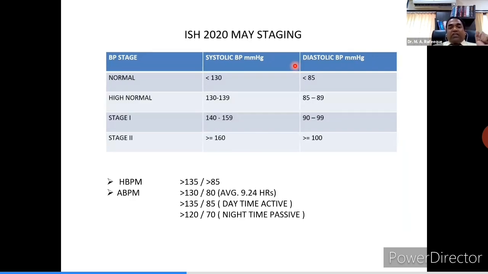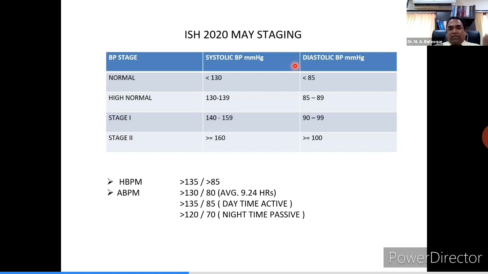After this, the International Society of Hypertension, just in the last month, came up with this classification. It is very similar to the ESC classification, where the staging is like that only: normal, high normal, stage 1, stage 2. The reading values are also there. The only thing they have added was home blood pressure monitoring.